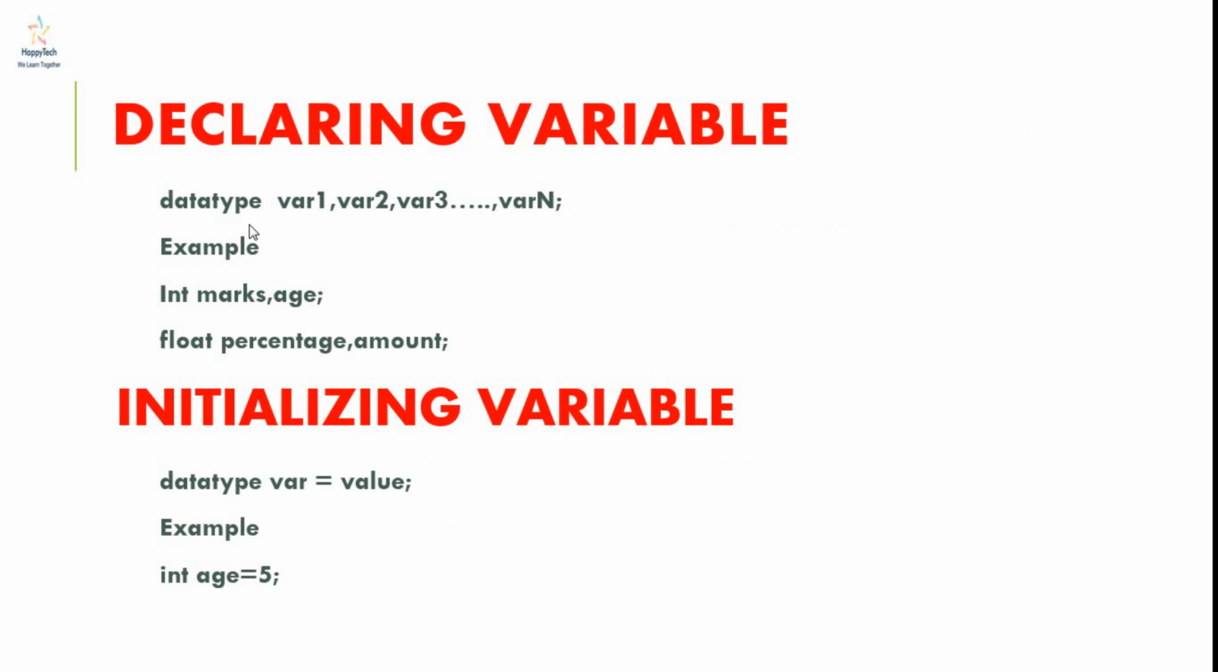Now how to initialize a variable? Initializing means giving a value to a variable. We can do this using a syntax which is data type, then variable name equals to the value which we are giving. For example, int age equals 5. In this, the age variable has been given a value which is 5.